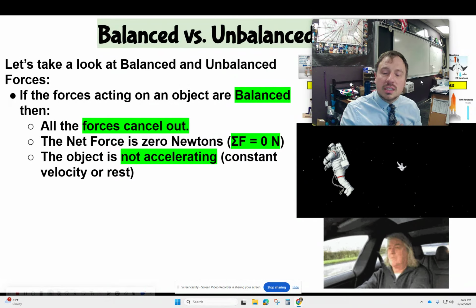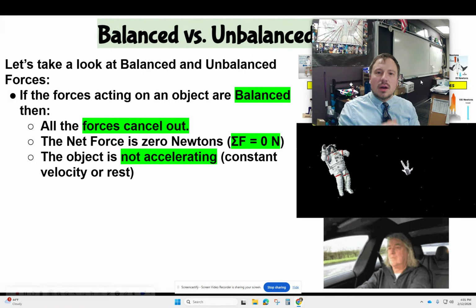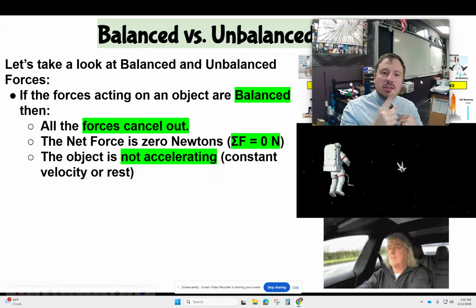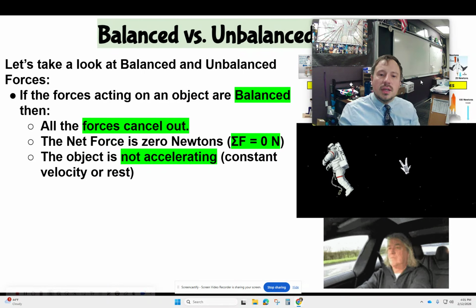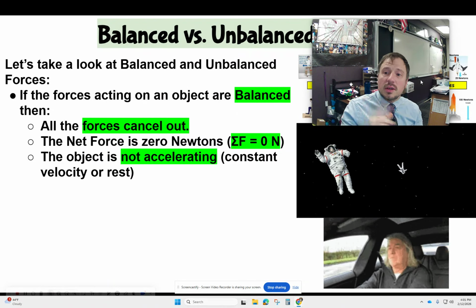You do not feel constant velocity or rest. Neither one of them could say, "Oh, you're moving, I'm at rest." "I'm at rest, you're moving," right? You do not feel constant velocity or rest. Think about it this way, right?